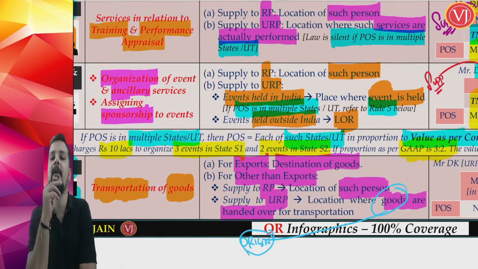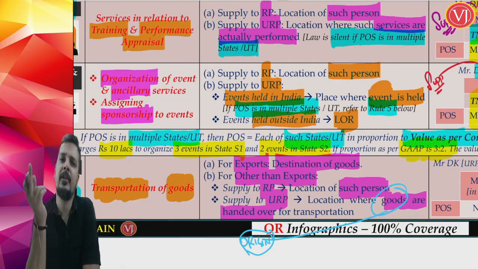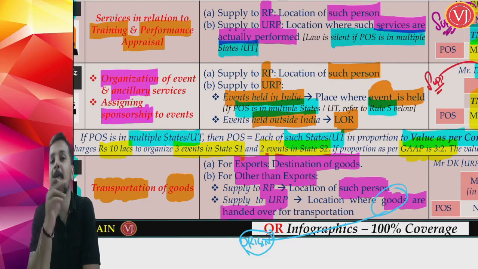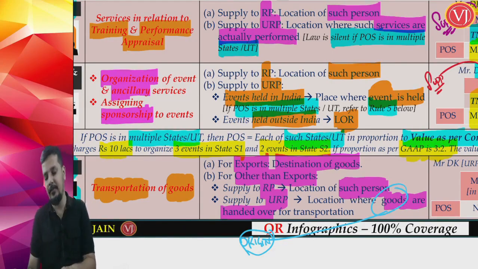So here, friends, you have a special bifurcation. Transportation of goods service resulting in export of goods means the place of supply is the destination of goods. Transportation of goods services within India not resulting in export: if the recipient is registered, the place of supply is the location of such registered recipient. If the recipient is not registered, then the place of supply is the location where the goods are handed over for transportation, meaning origin.